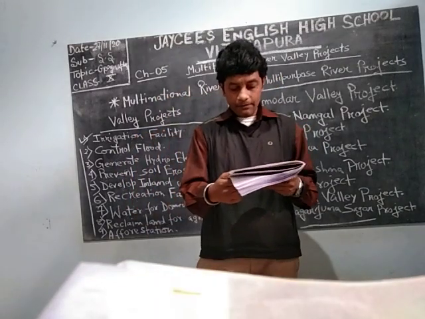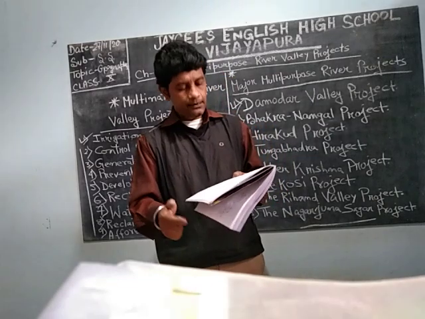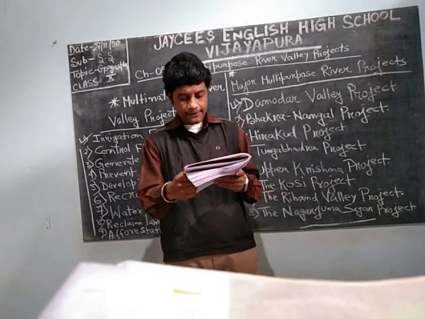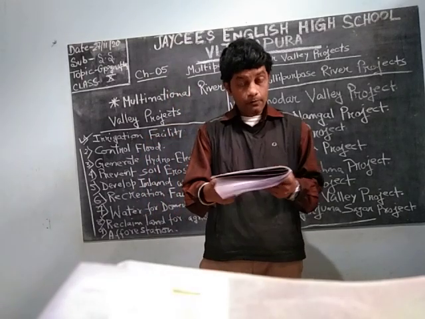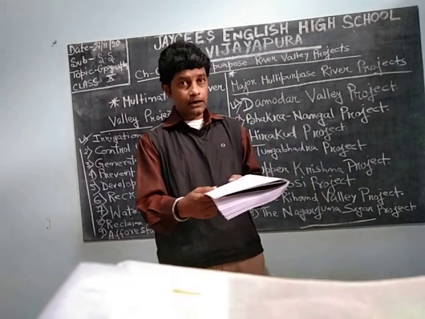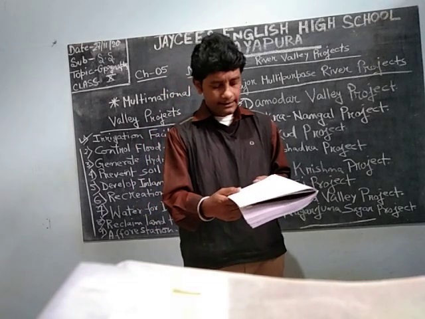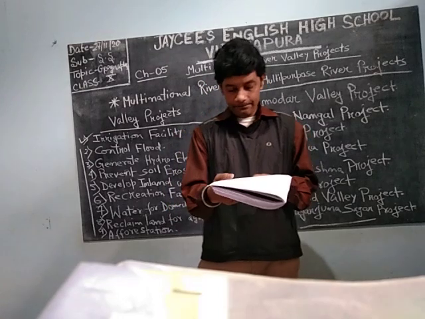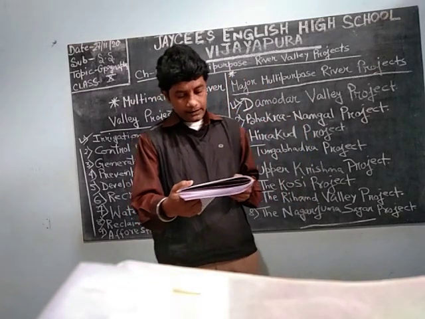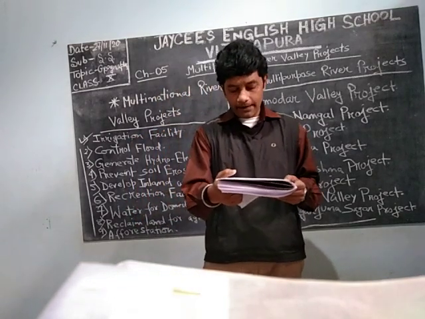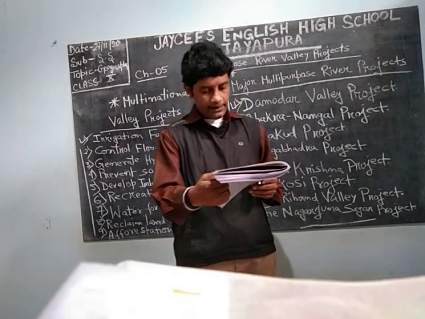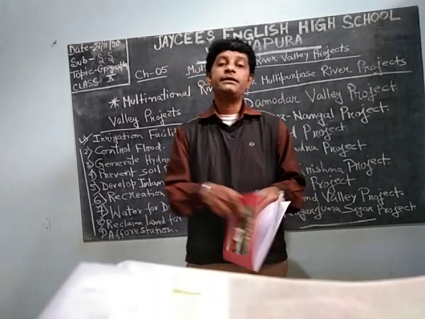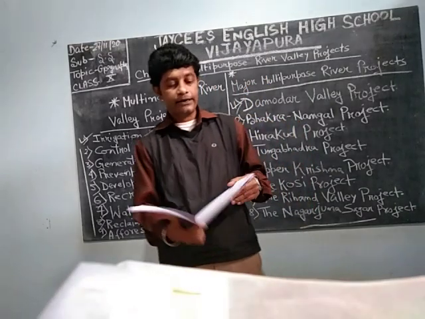So the main aims of the project are to control floods, provide irrigation, navigation, generation of hydroelectricity, afforestation, control of soil erosion, and promotion of mining. Water is also supplied to the industries, mining industries, and inland fishery. Also to control devastating issues like floods and crop damage, and restore human settlements. These are the things for which this dam was constructed.